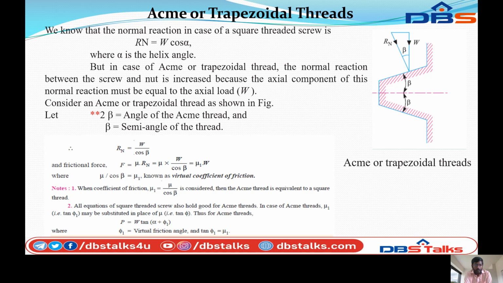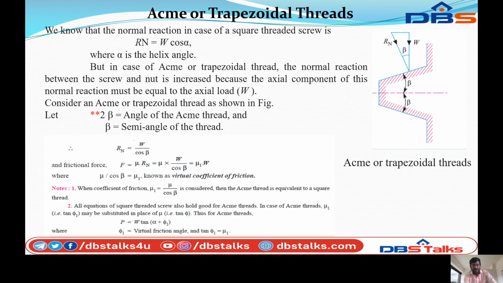So note, when the coefficient of friction μ1 equal to μ by cos β is considered, then the ACME thread is equivalent to the square thread. All equations of the square thread screw also hold good for ACME threads.